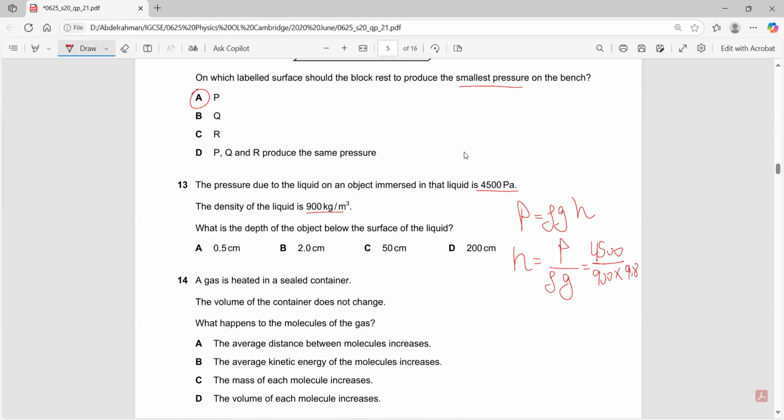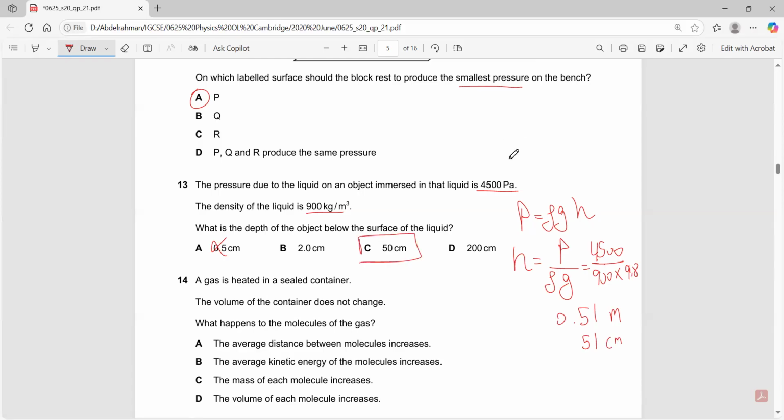So if your calculation is slightly off, it would be okay. 4,500 divided by 900 times 9.8 is 0.51, which would have been 0.50. A lot of you might have chosen A, but A is wrong. Why? Because this is 0.51 meters, which is 51 centimeters or 50 centimeters.